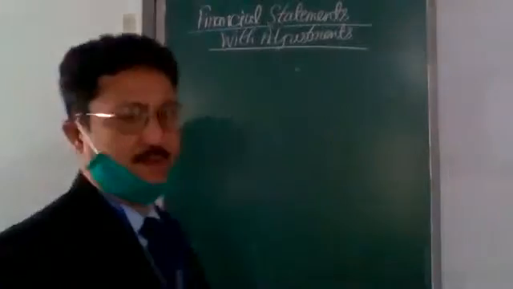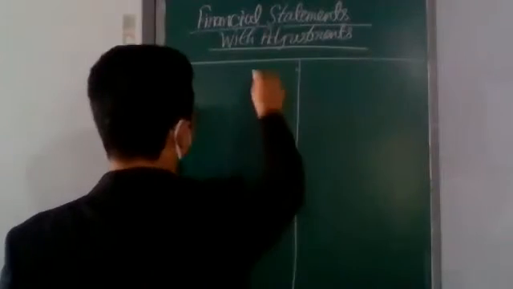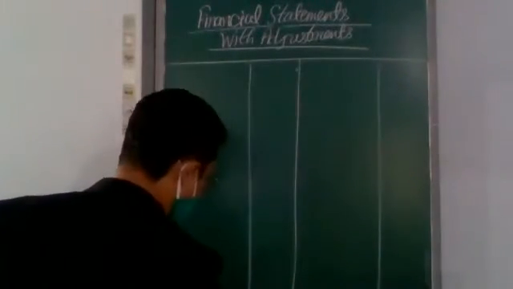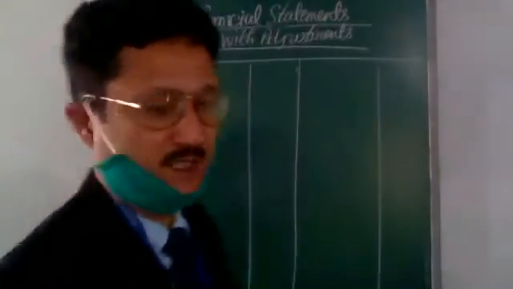Chapter number 22, I think. Financial statement with adjustment, in which you have to prepare the trading, profit and loss account and balance sheet the same way.